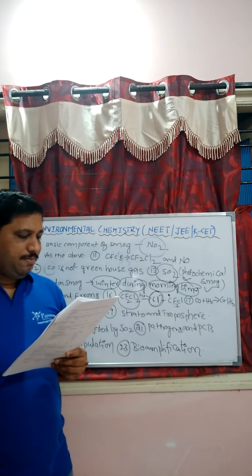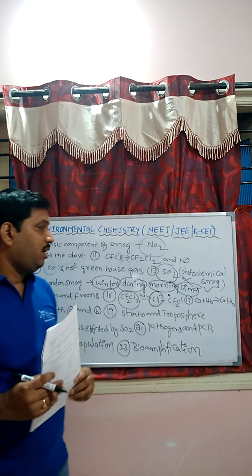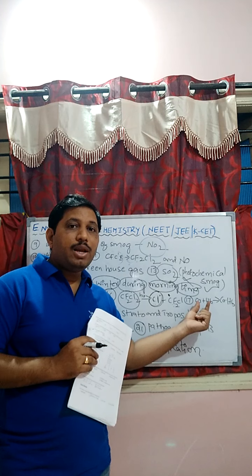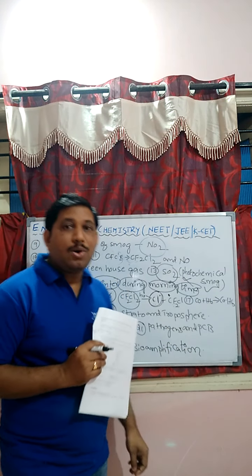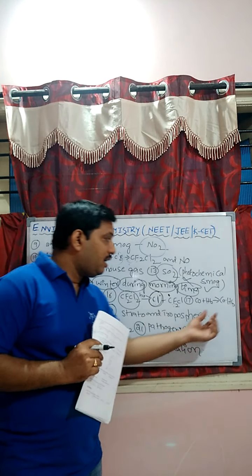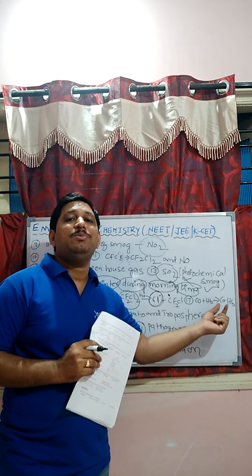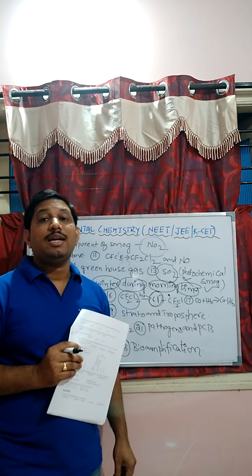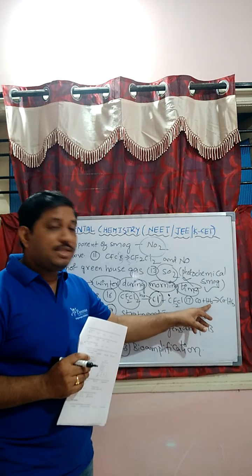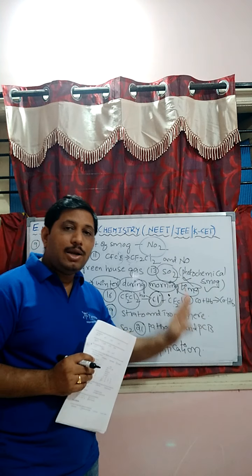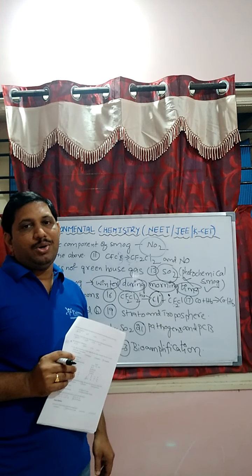Right, student. Next one, question number 17. The greatest affinity for hemoglobin is shown by. We know, students, when carbon monoxide reacts with hemoglobin, it can form carboxyhemoglobin, which is 300 times more stable than oxyhemoglobin. Therefore, hemoglobin has more affinity towards carbon monoxide when compared to oxygen.